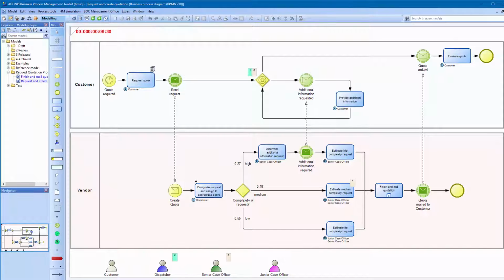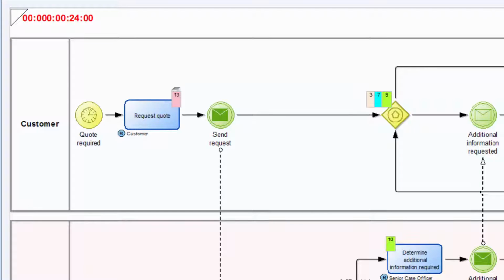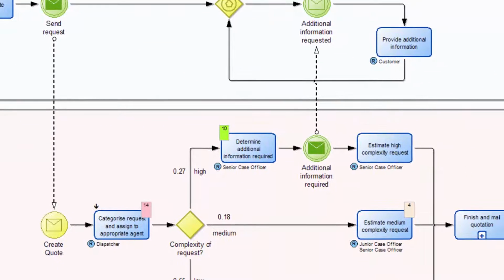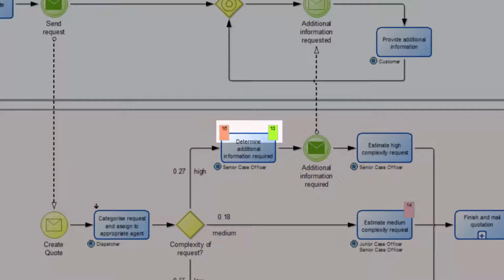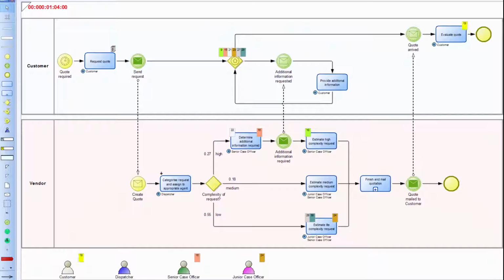The optional animation shows tokens traversing through the model. The start event creates a process instance every 6 minutes. Tokens placed on the left side of an object are in a waiting position. As soon as the execution begins, they move to the right hand side. There, a waiting queue is developing as the senior case officer is currently occupied in estimating another high complexity case. The simulation is finished as soon as all tokens have reached a global end event.